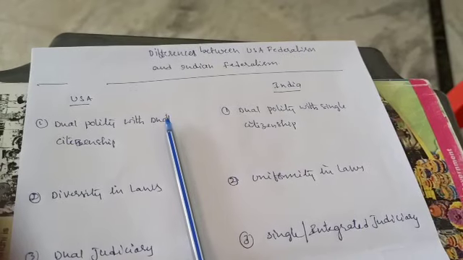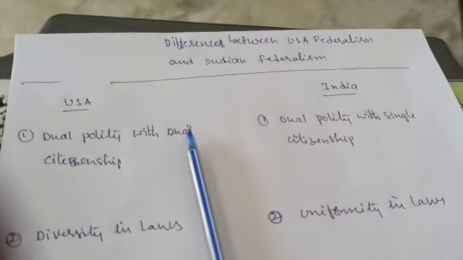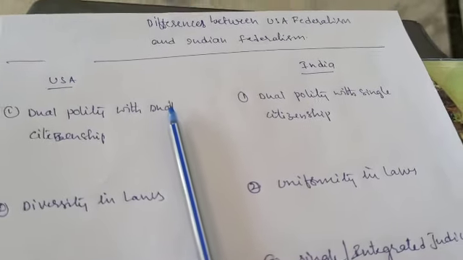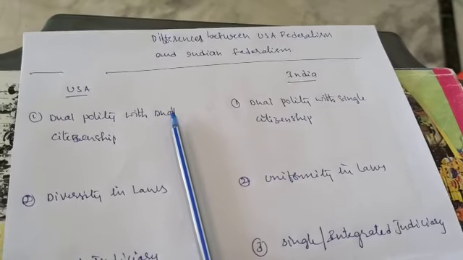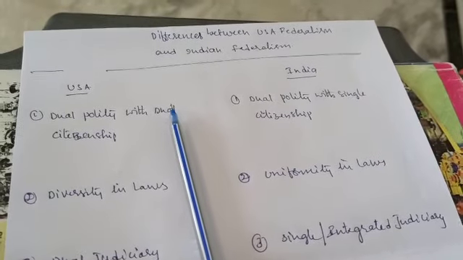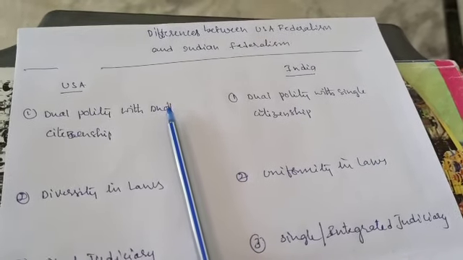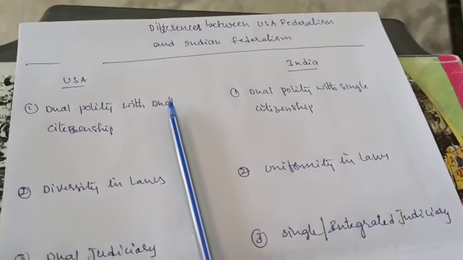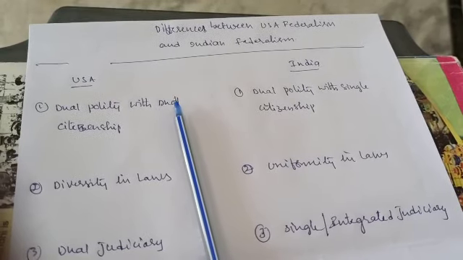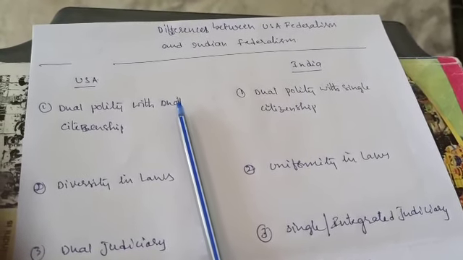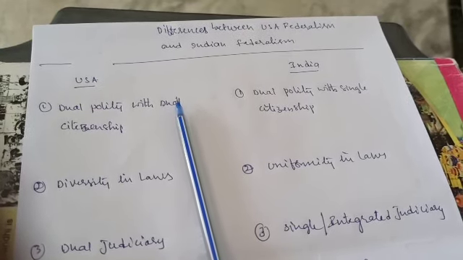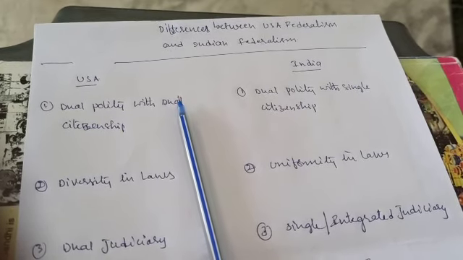So it comes to the differences. Before going to know about differences, we must know about what is federalism. In federalism, or in a federal constitution, we have governments at the center as well as the state. You mean that dual polity exists in this federal constitution. Two governments are there, and they have their own divided powers.